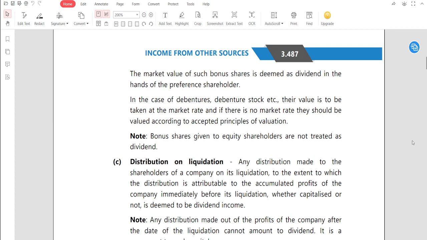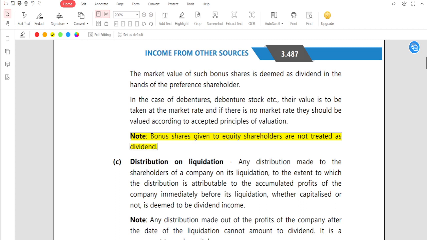Something is given below, see, there is a very important note. Follow that note first, guys. I have not told you even once, guys, in a single word or sentence that the bonus share given to the shareholder is or is not a dividend. Have I ever said that? No. I have not used a single word or any sentence that any bonus shares given to the equity shareholder are not treated as a dividend. Clear? Okay. So remember guys, always bonus to preference shareholder is a deemed dividend.